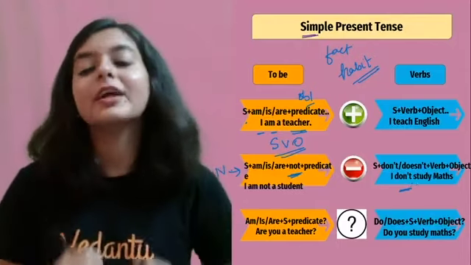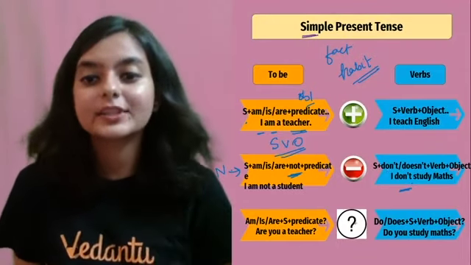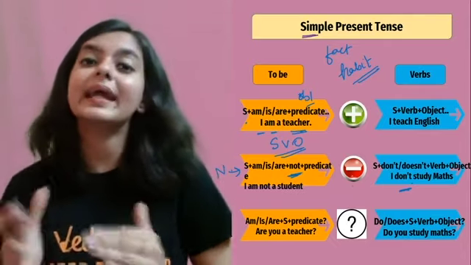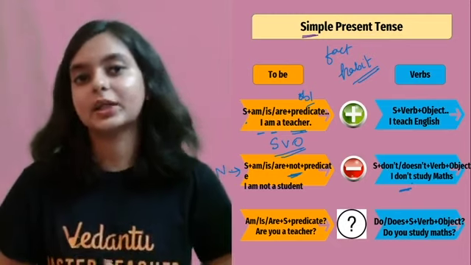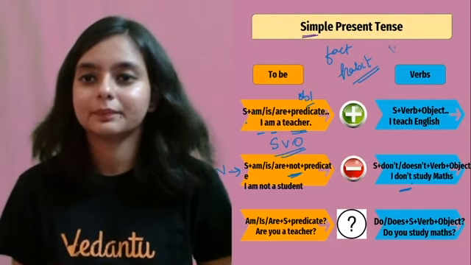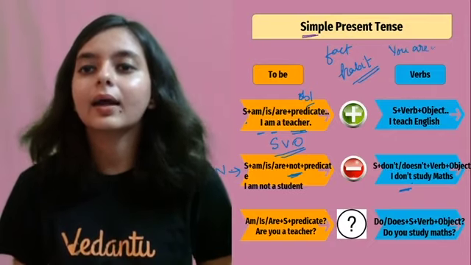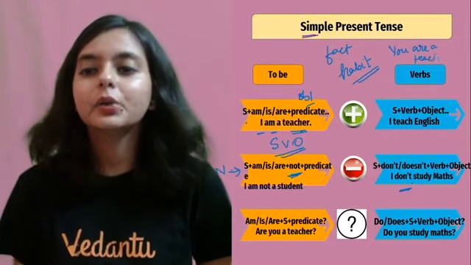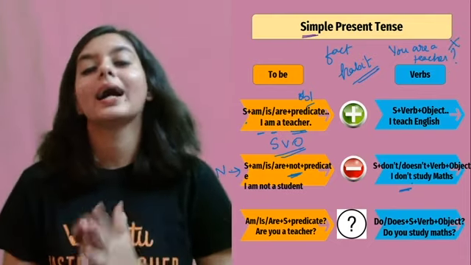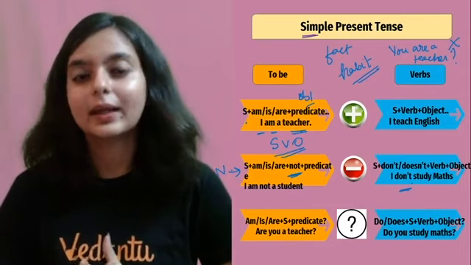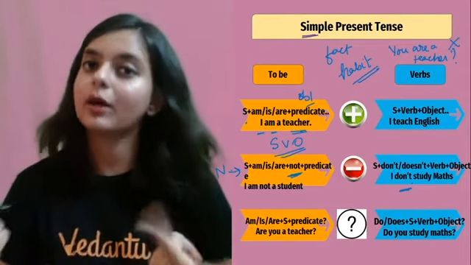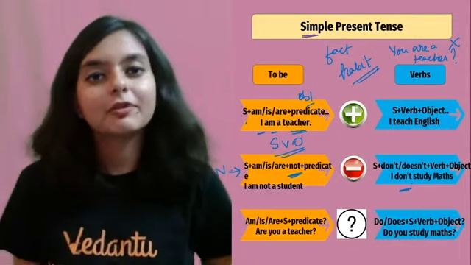Now another thing what you need to learn is the question format. How to form a question? Now most of the students make an error in forming a question. आप क्या करते हो? आप ये लिखते हो. You are a teacher? Question mark. This formation of question is absolutely incorrect. This is not the correct format of forming a question. What is the correct format of forming a question?